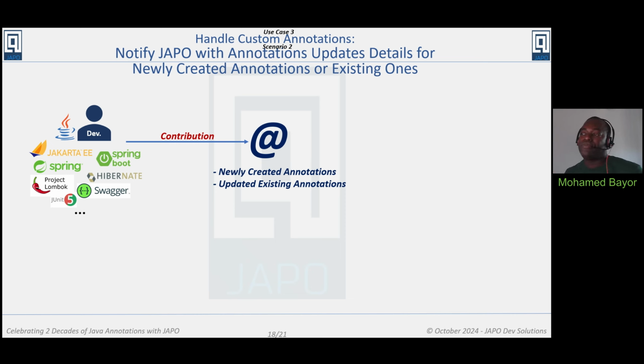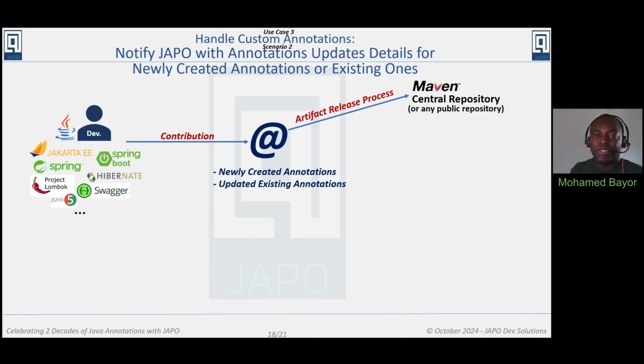So typically, when you make a change, whether this is about creating a new annotation or updating an existing one, once you perform your changes, create the pull request, and the pull request is accepted and merged, typically what will happen here is that the release process for the artifact you are working on is left to another team, or maybe just another person of the same team, where we are really talking about publishing the library in this case, whether to Maven Central repository or any other.